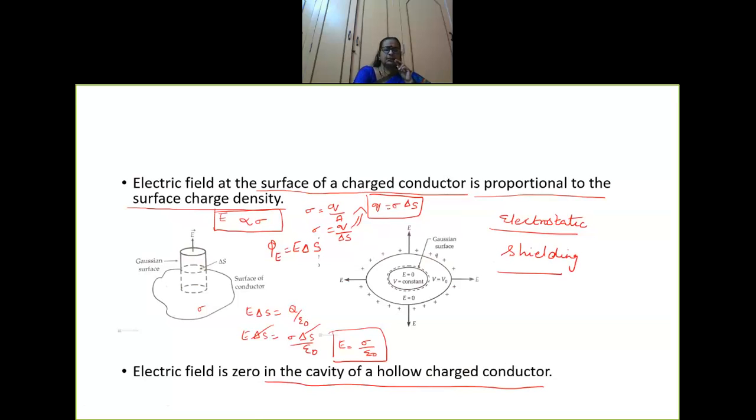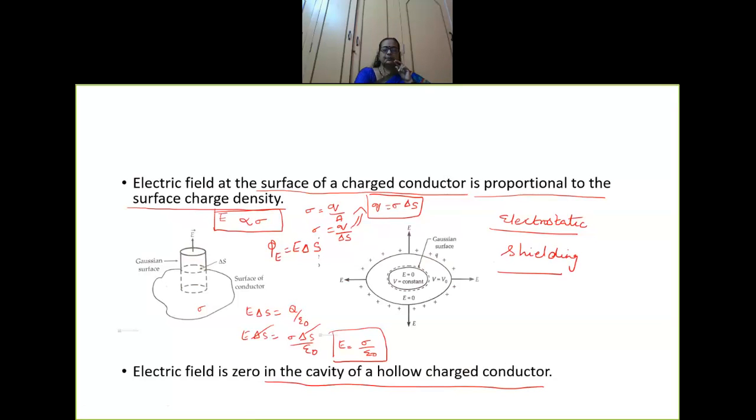I proved this by taking a conductor and considering a Gaussian surface, and I proved that the electric field is directly proportional to the surface charge density. And finally, the electric field is zero in the cavity of a hollow charged conductor, and the phenomenon of electrostatic shielding is explained through this concept.